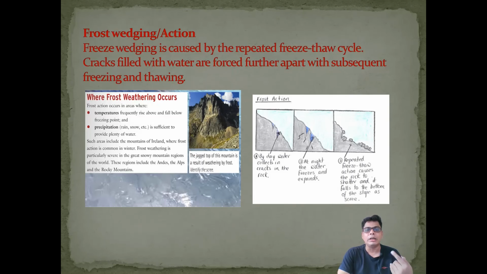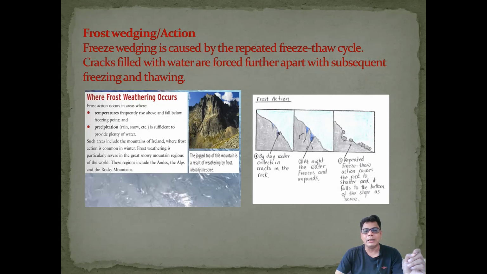So temperature frequently rises above and falls below the freezing point, again and again, up and down, and precipitation, snow and rainfall occur. This process occurs in that area, and due to this the crack expands during the winter season, and again these are expansion and compression, expansion, compression, and that crack becomes larger and larger, and once upon a time it becomes what you can see in the diagram I have given in my background.